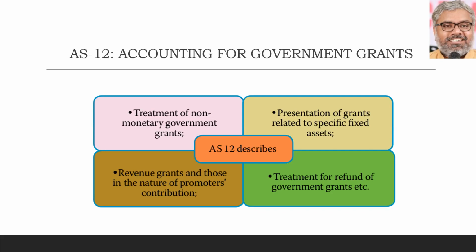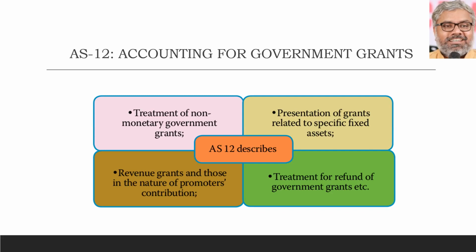But still, government did not particularly tell about this asset to be purchased or that asset to be purchased. This is how this has to be spent. But of course, it will have a lot of conditions. That is a different story. But still, this grant is not a revenue grant, but it is in the nature of promoter's contribution. Neither is it related to a specific fixed asset. That is why we can call that in general a generic capital grant. How to treat that is also another point that AS 12 tells us.